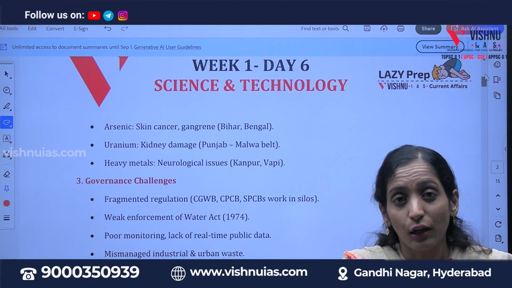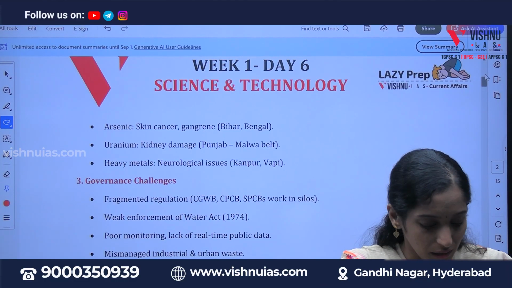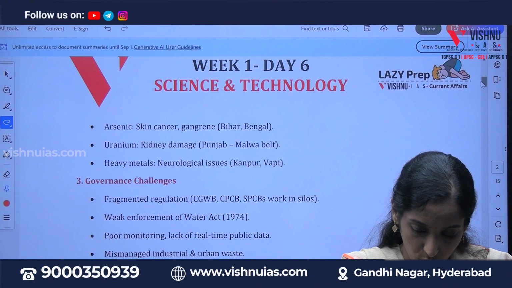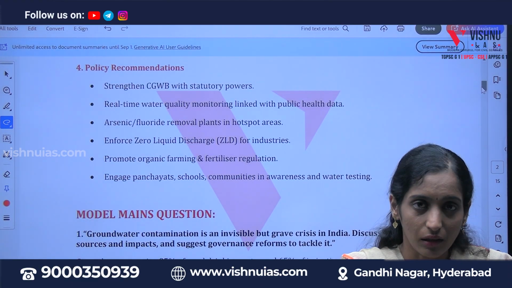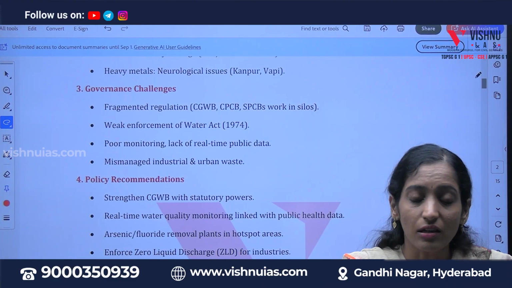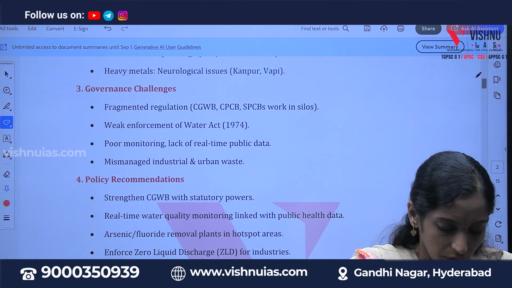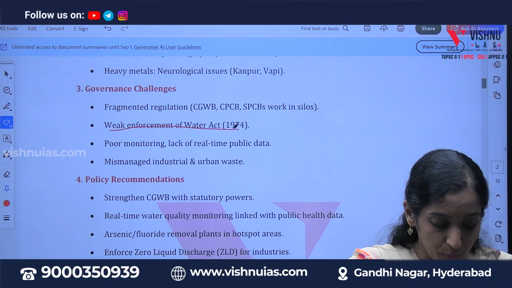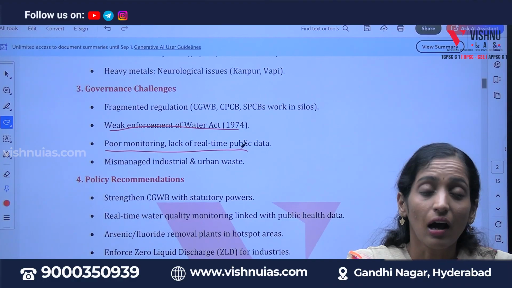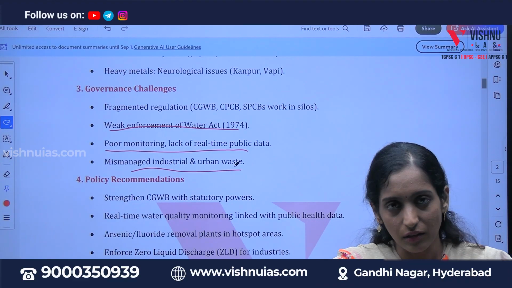Uranium, as we know, is a radioactive metal, because of which kidney function will fail, that's why there is kidney damage. Heavy metals cause neurological disorders. We can observe this in the Kanpur areas. There are certain challenges in avoiding these things, like weak enforcement, poor monitoring, lack of proper real-time monitoring in those areas, and mismanagement of industrial and urban waste.